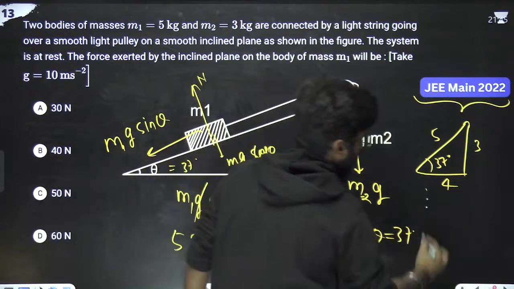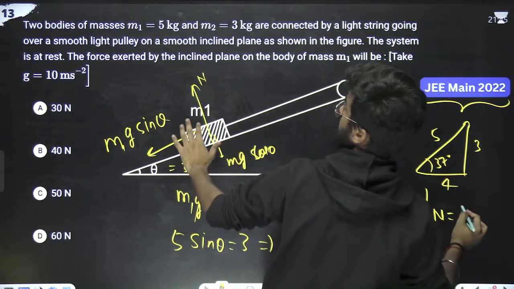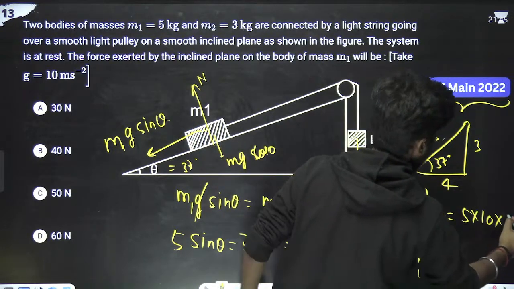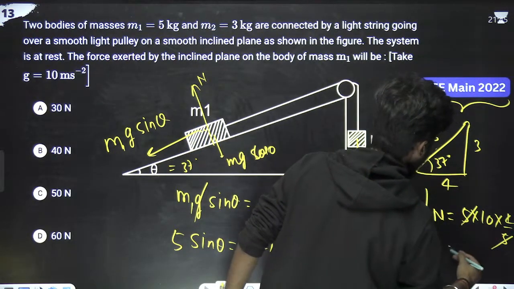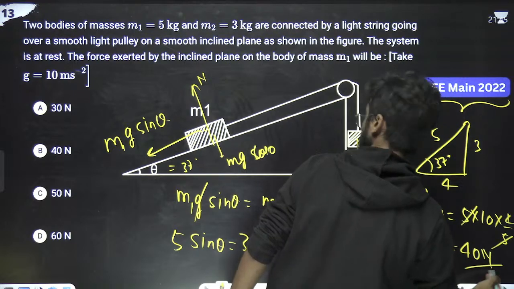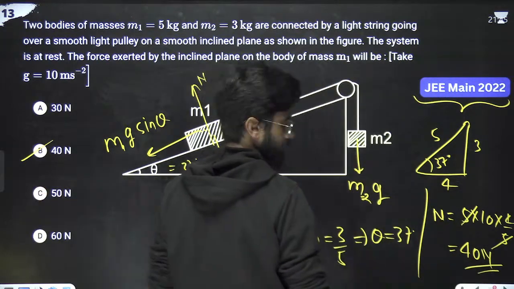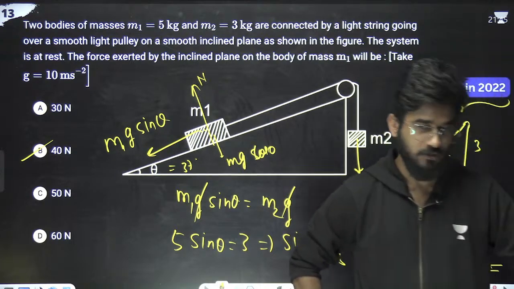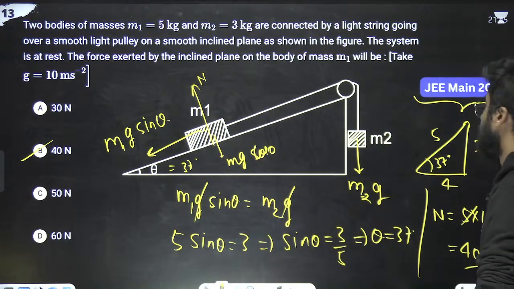So we have to calculate the normal. Normal is m, this m1 is 5 kg, g is 10, into cos theta. Theta is 37, so cos theta is 4 by 5. The 5 got cancelled. Normal is 40 Newton. So option B is correct. Great. Very good. Next problem.